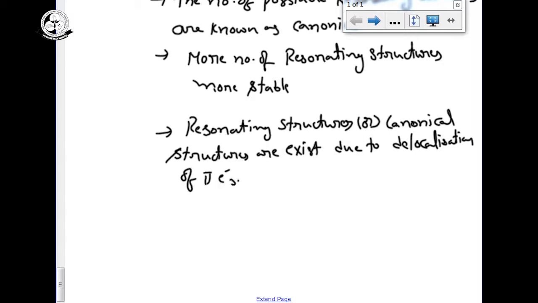See the above canonical structure of benzene, we have to see the differences between the two benzene rings. There is a difference in the pi electrons.